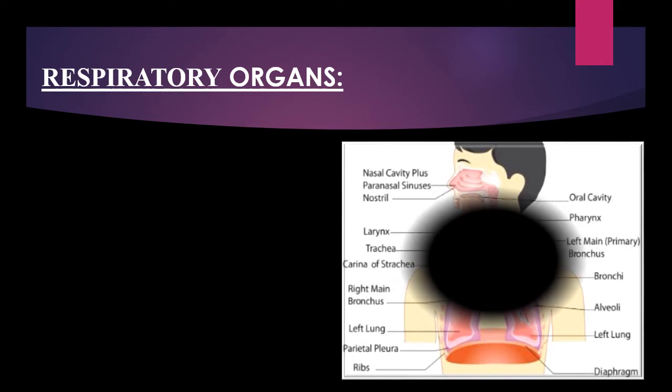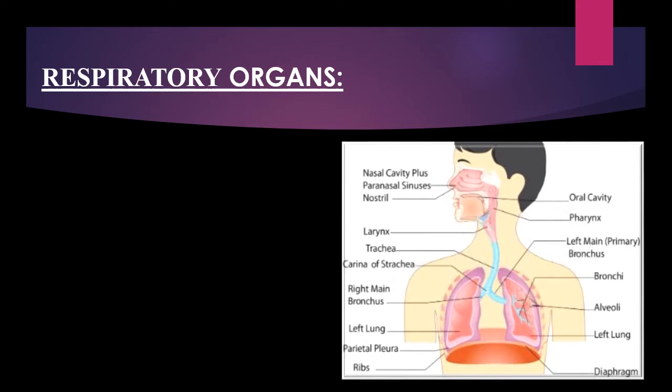Respiratory organs. Students, you are seeing a picture here. This picture shows the organs which help us in this respiration system. Actually, here are labeled so many organs, but we are going to discuss some organs specially here. At first we are going to discuss nostril and nasal cavity. You are seeing nostril and nasal cavity here.